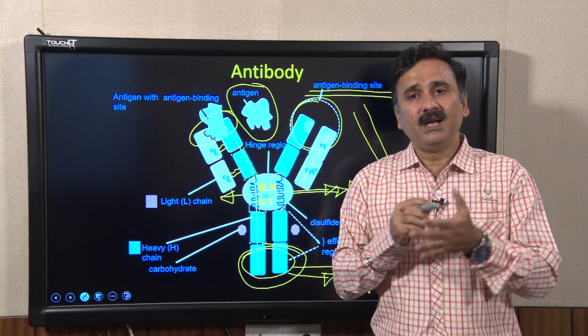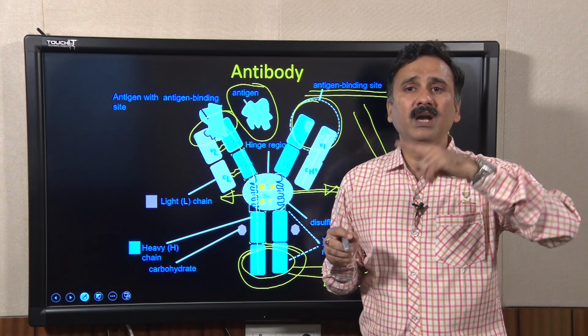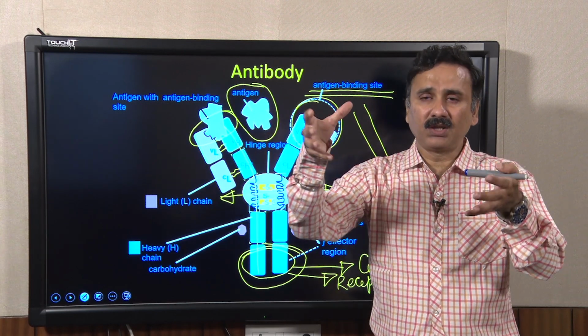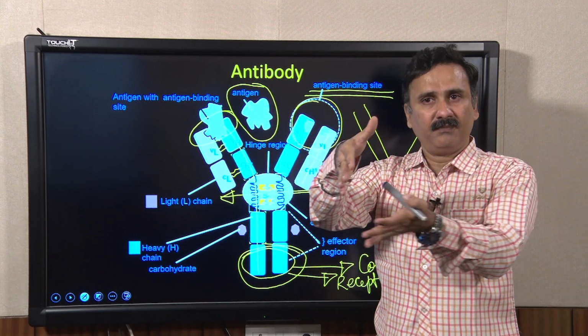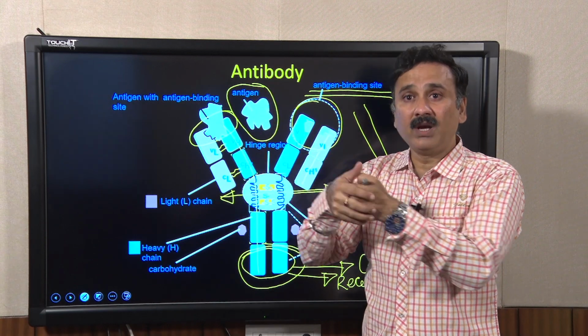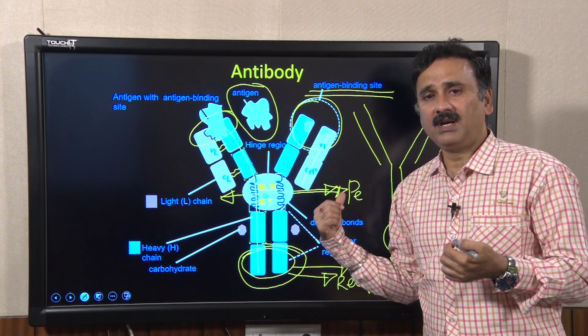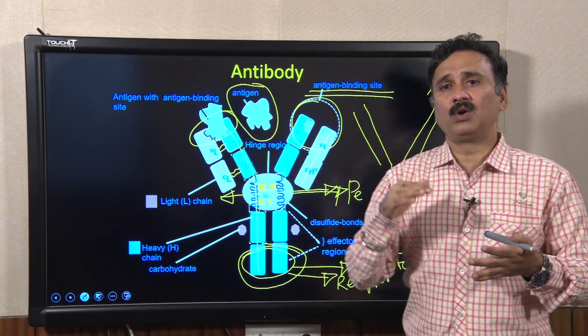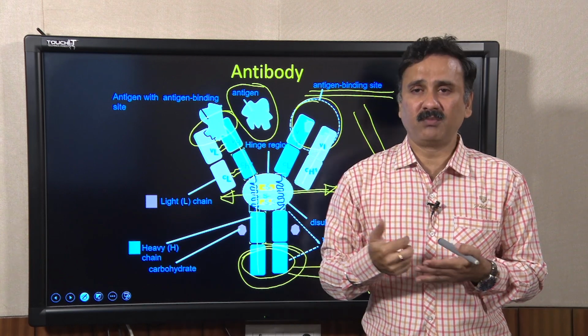And that is how the antibodies circulating in the blood bind to the antigen and bring the antigen bound antibodies to the receptor, activating those cells to cause a more robust immune response.